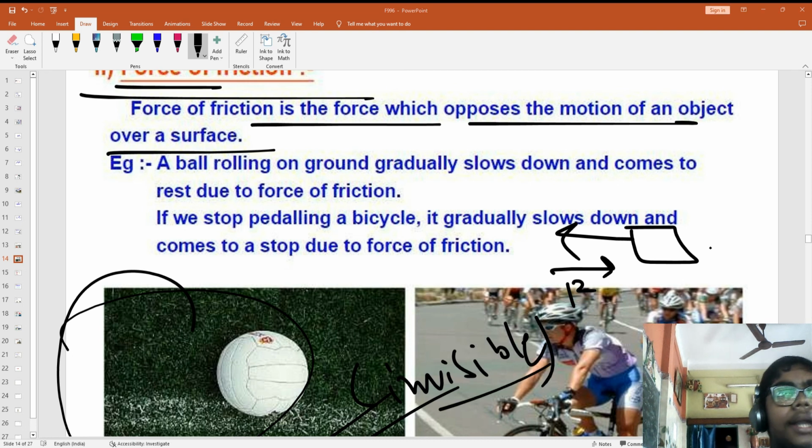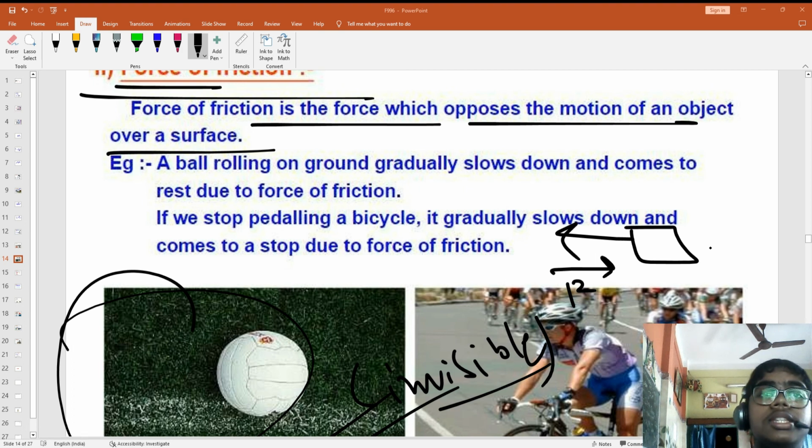But when you are pedaling the cycle, when you slow down, that time it stops. But it should not stop, right? It should keep moving because we have pedaled, so it should keep moving, right? And why are the wheels slowing down when you are not pedaling, and why is the cycle coming to a stop?